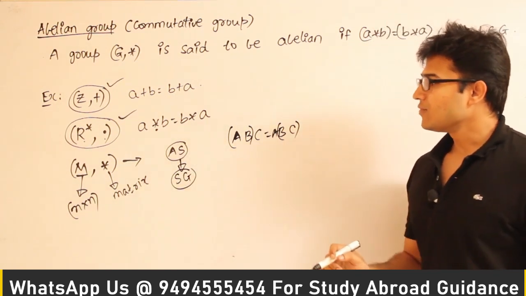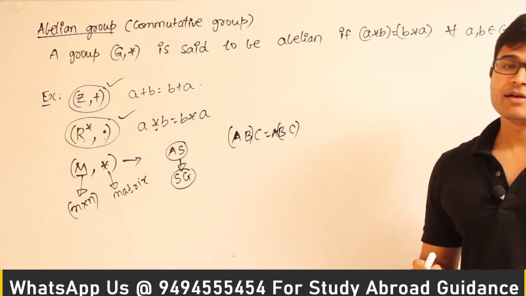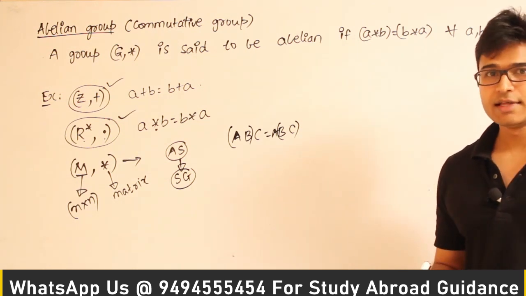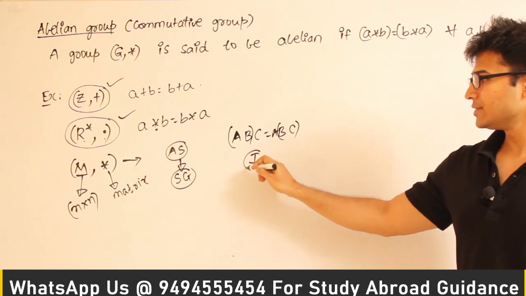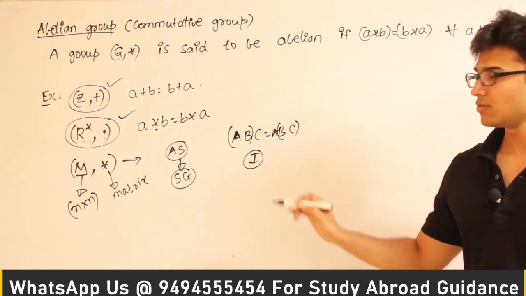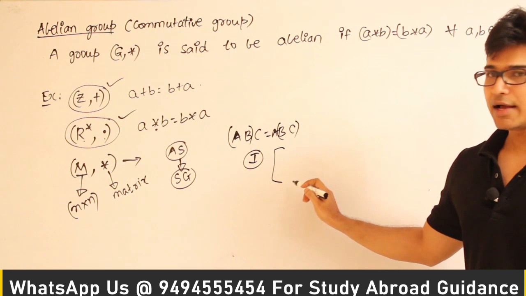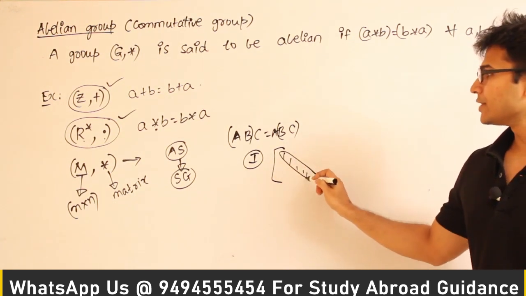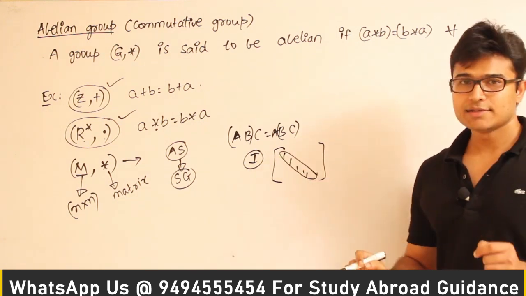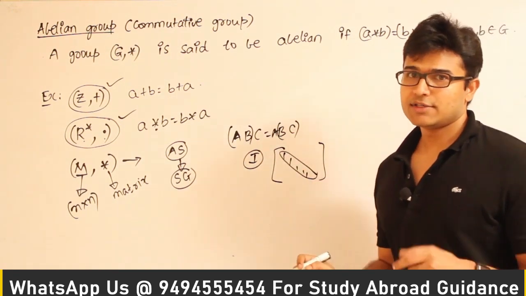And now, will there be any identity element? Yes, for matrix multiplication, the identity element is I. I is the identity element matrix. So you know what I is. I is a diagonal matrix, right, with all ones in the leading diagonal. That is I. So I is the identity element which exists.